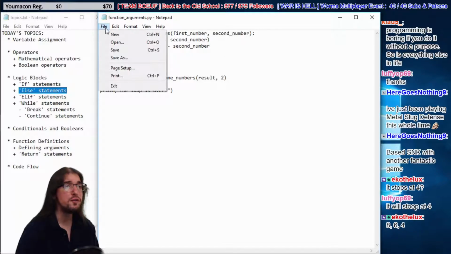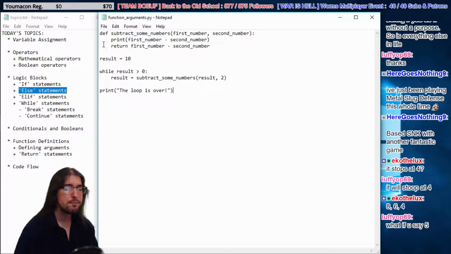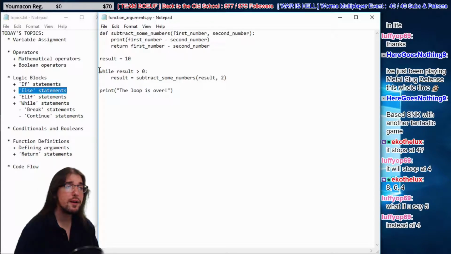So here's how the code flows here, guys. It's kind of confusing for some beginners. First, we start at the top, right? Start at the top, subtract some numbers. So we define a function. Then we define a variable called result. Then we run this loop. Then once the loop is over, we carry on down here.